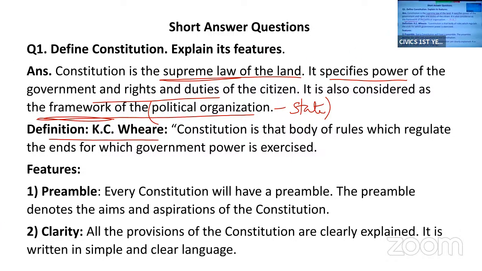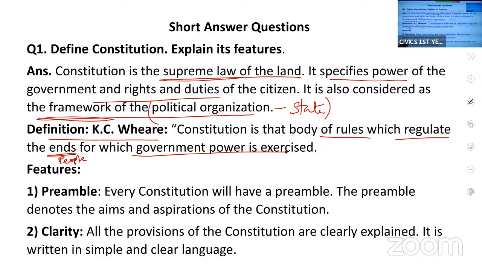According to K.C. Wheare, a constitution is a body of rules which regulate, that is, control, the ends. Ends means people, which regulates or controls the people for whom government power is exercised.